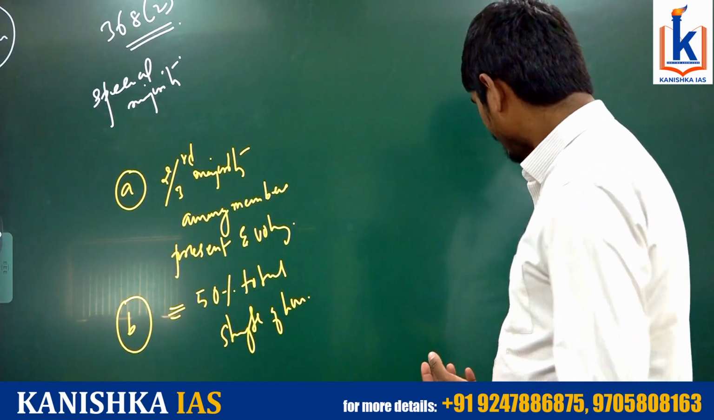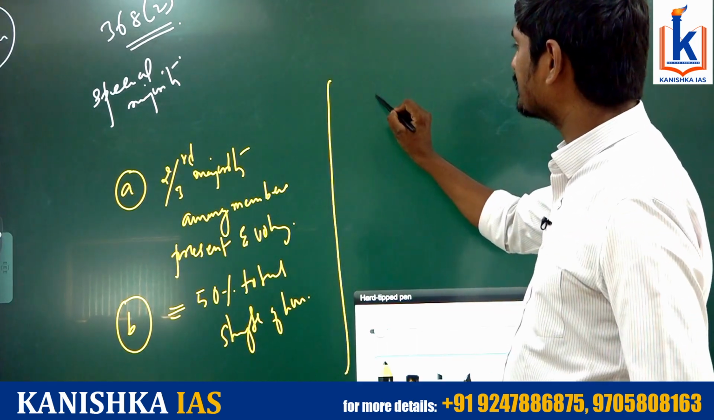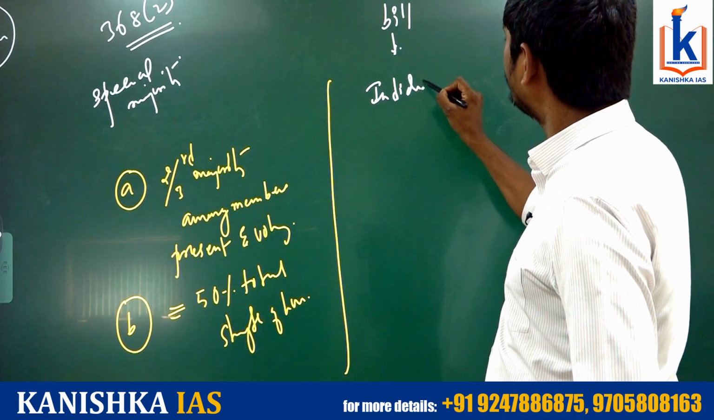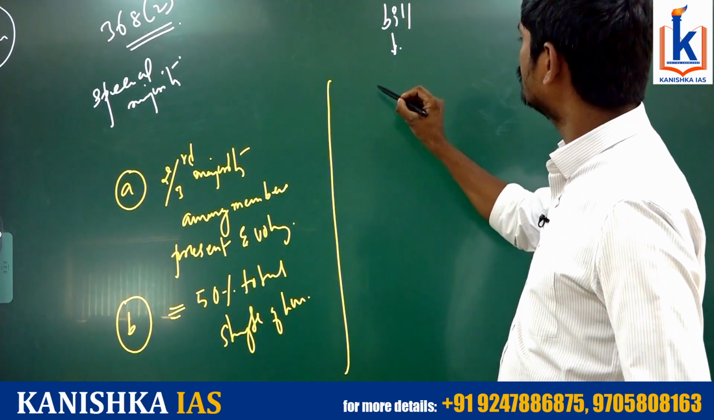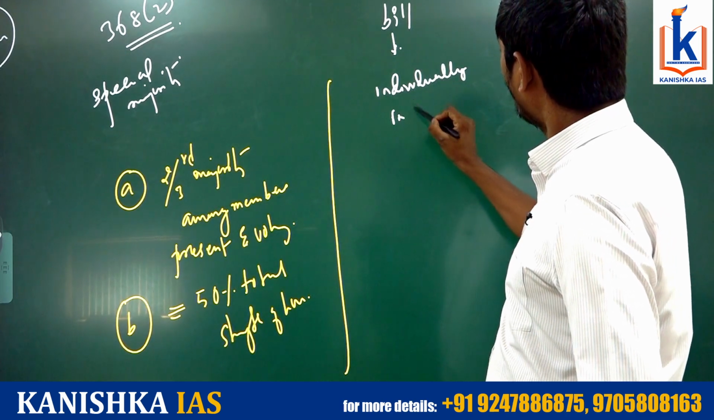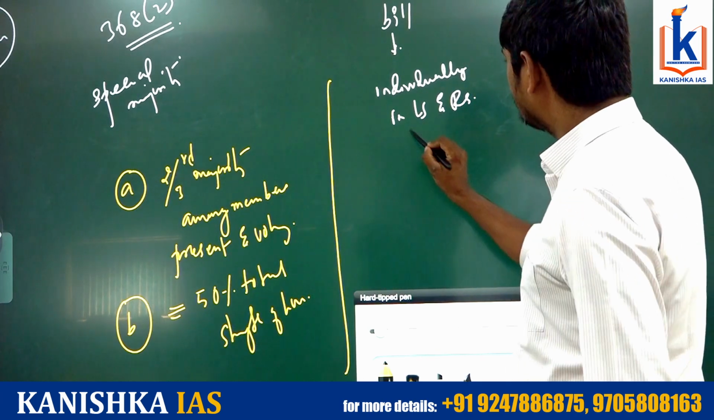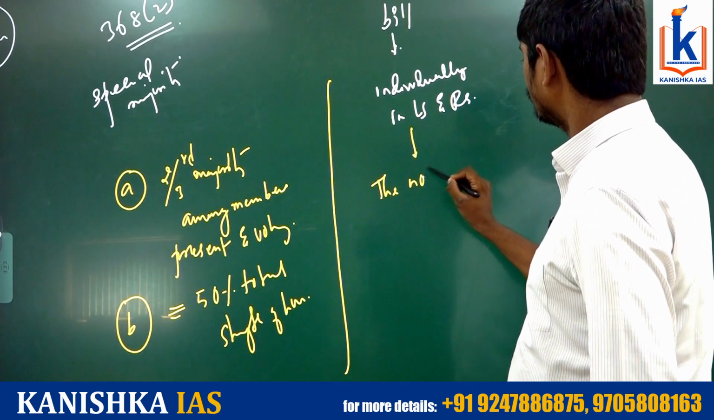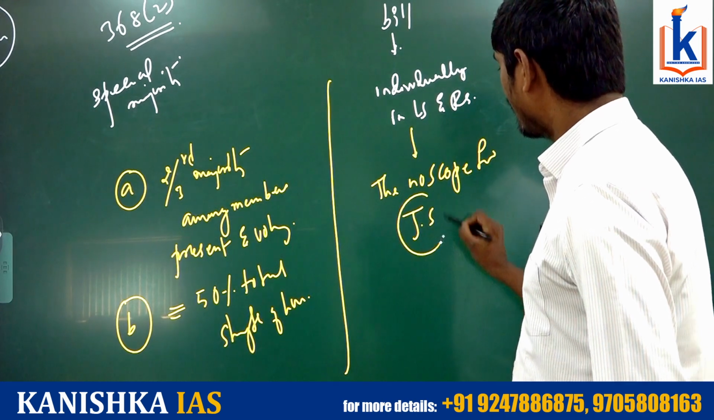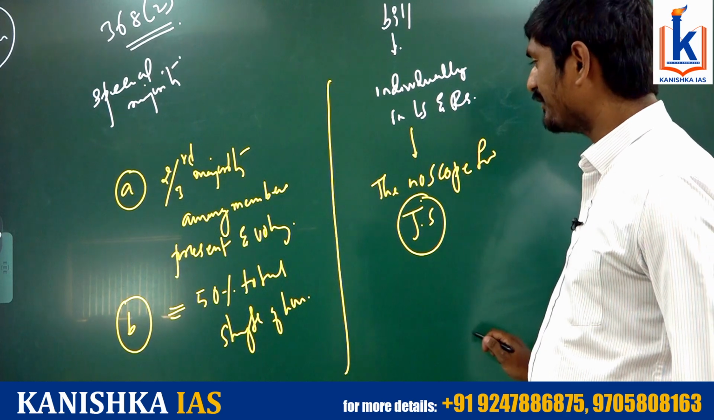And this bill shall be passed individually in Lok Sabha and Rajya Sabha. So the bill must be passed individually in Lok Sabha and Rajya Sabha. So in other words, there is no scope for a joint sitting. Actually, Article 368 Clause 2 does not provide any joint sitting.